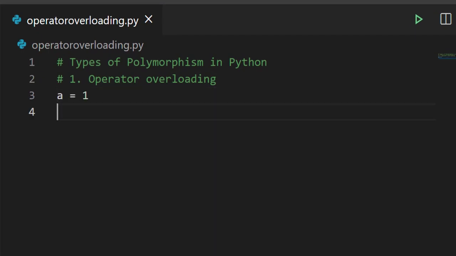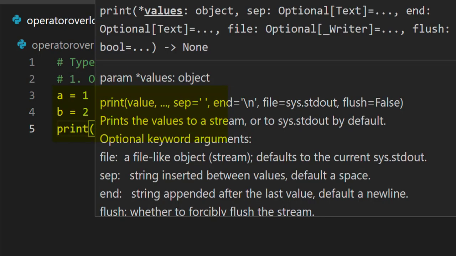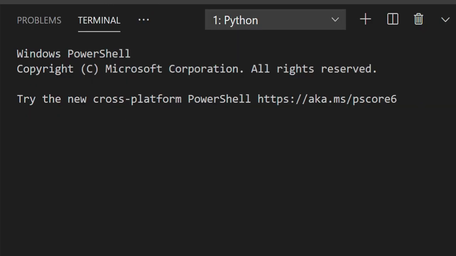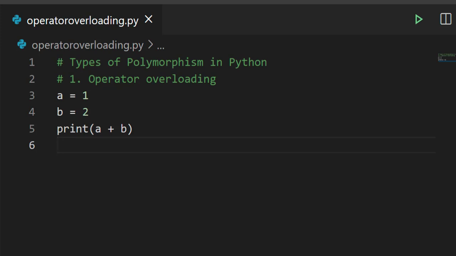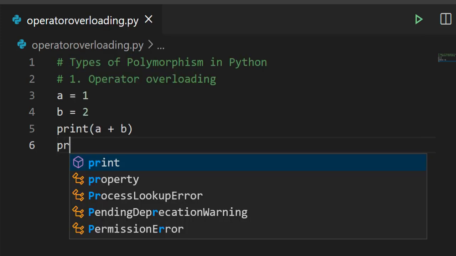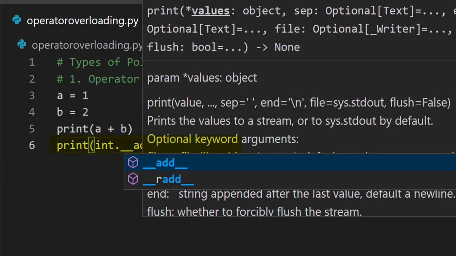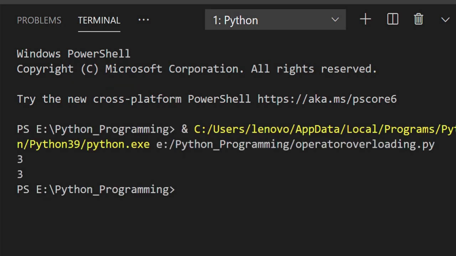First we'll take integer data type, that is a is equal to 1 and b is equal to 2, and write one print function, a plus b. Run this code. You can see the output is 3. In another way also, you can add these integers, that is print int dot add a comma b. Now run this code. Here also we are getting the same output, that is 3.